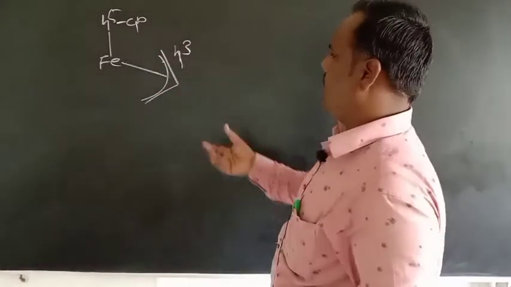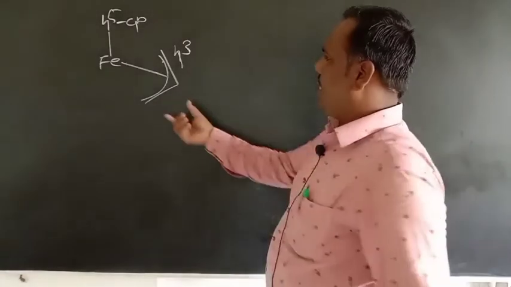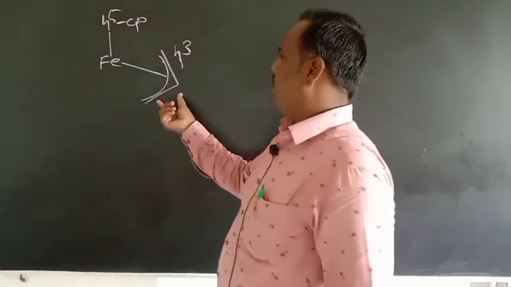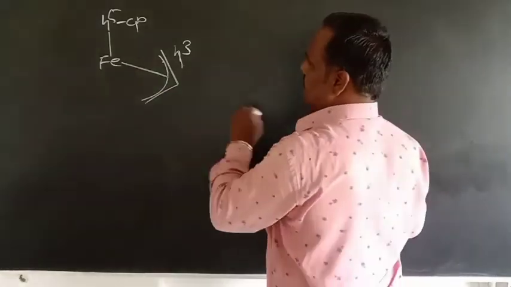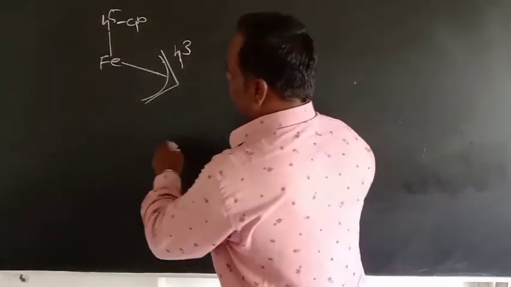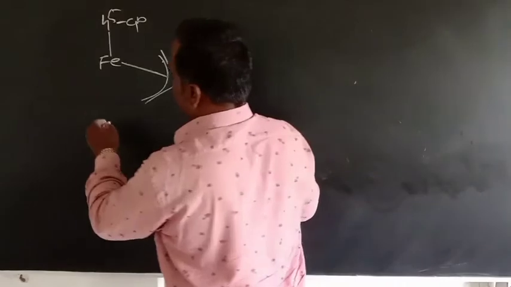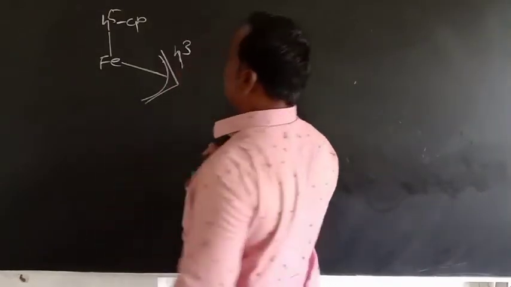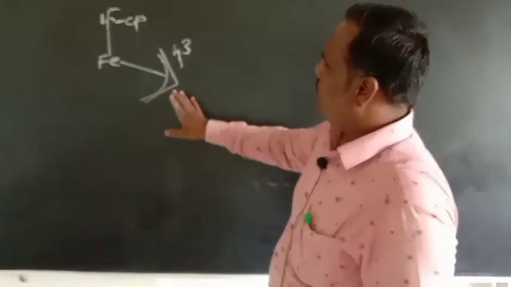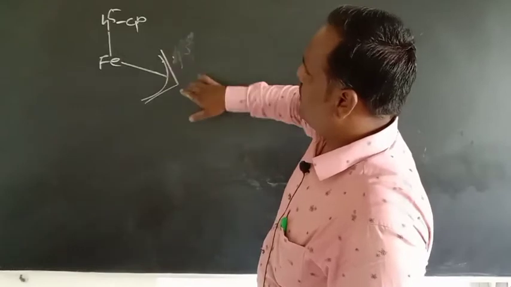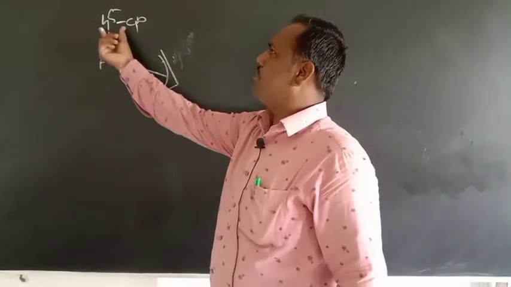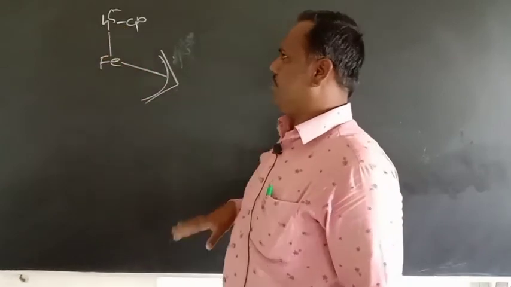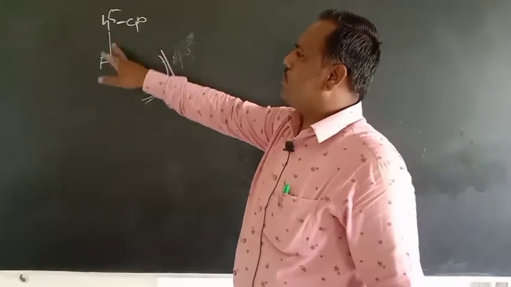So let us consider it is a ligand. In this case all 3 carbon atoms are attached to this metal atom. Its hapticity is 3. If you count the remaining electrons, all these 3 carbon atoms are attached to the metal atom. For the other ligand its hapticity is 5, means all 5 carbons are attached to this metal atom.